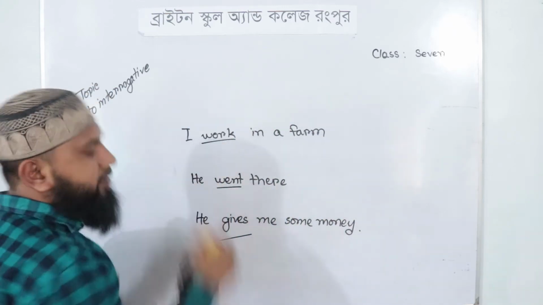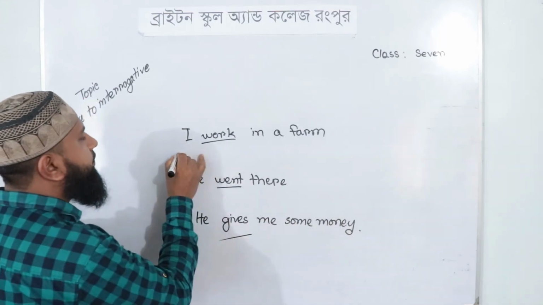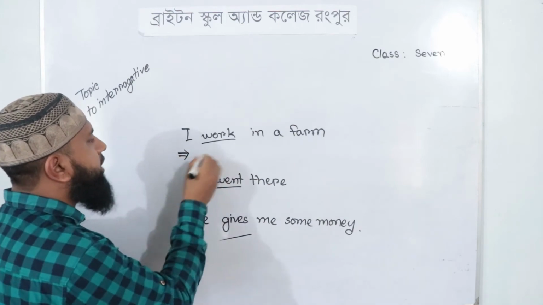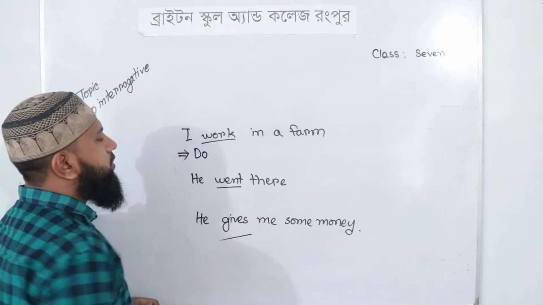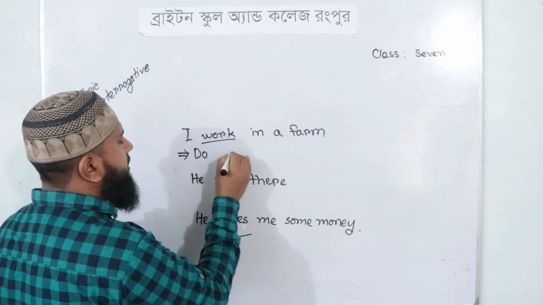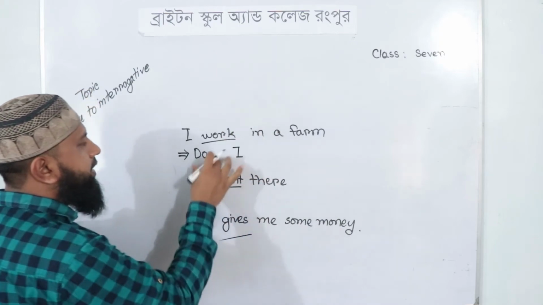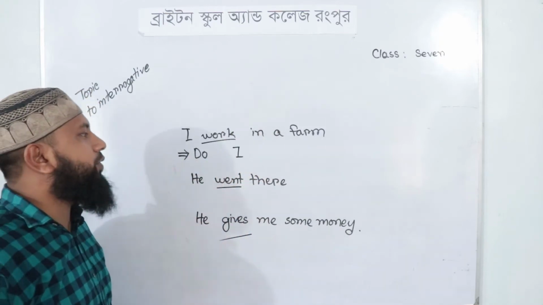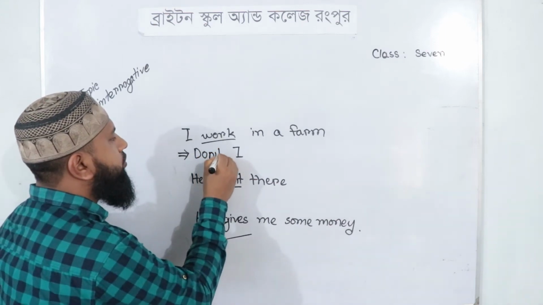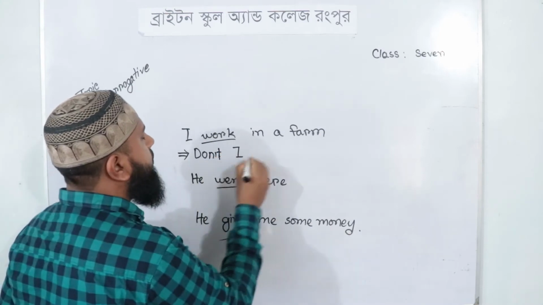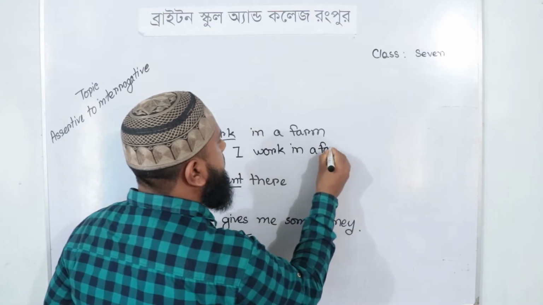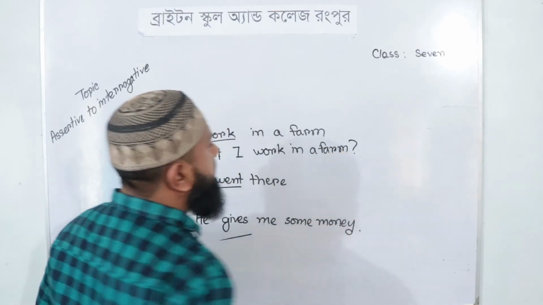Now, see the first sentence. I work in a farm. This sentence is in present form. So we have to take do in front of the subject. Do, the subject is I. Okay, I have missed something there. Can anyone say? Okay, I have missed not. Don't I work in a farm?